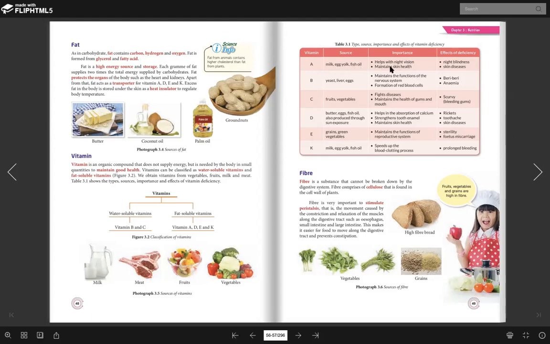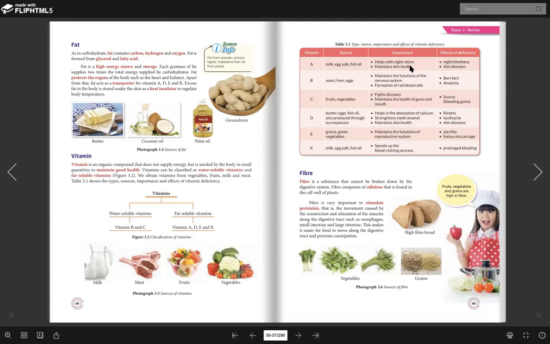So why is it important? To help with night vision. Kan ada orang malam-malam silau. So if you have that kind of disease, you should consume more vitamin A. Okay, if you lack of vitamin A, what will you have? You will have night blindness and also skin disease. Kalau nak skin flawless, makanlah banyak vitamin A.